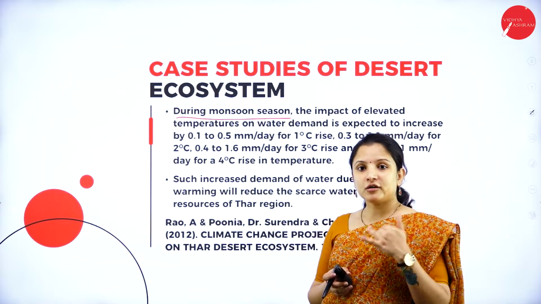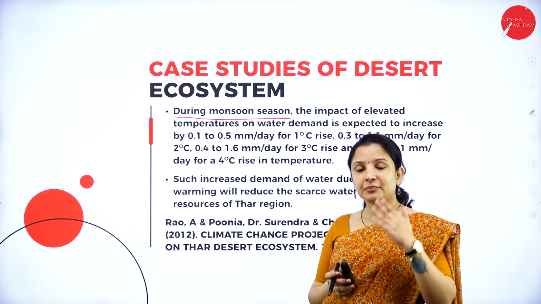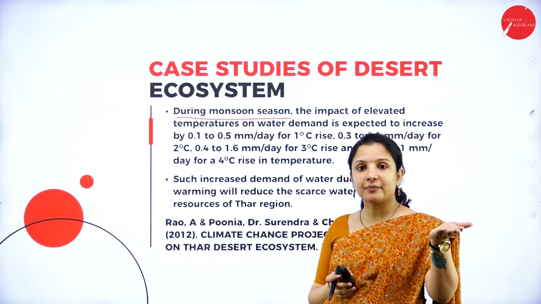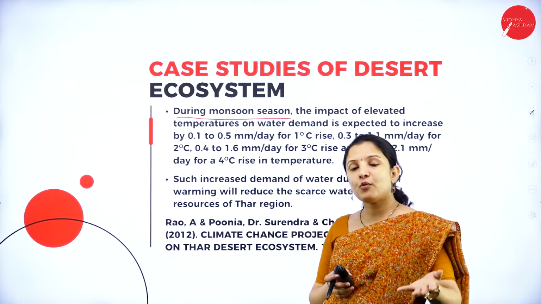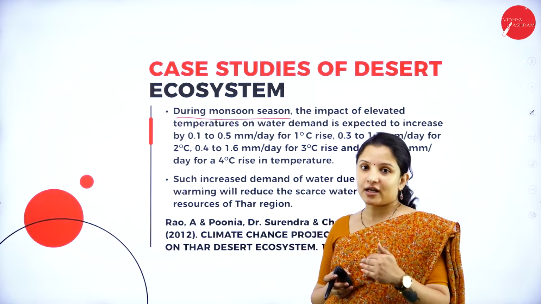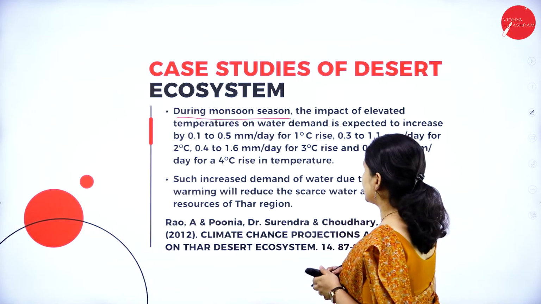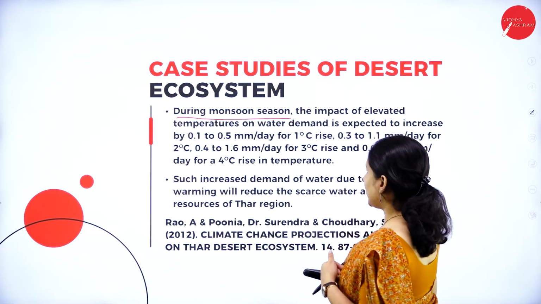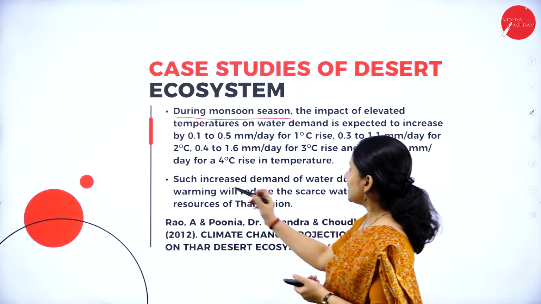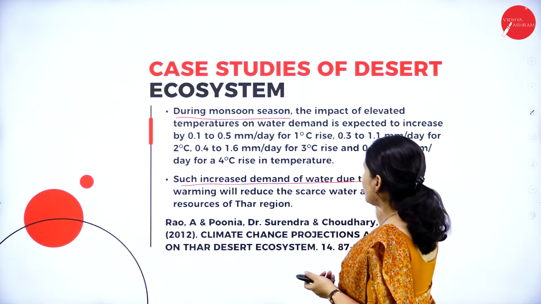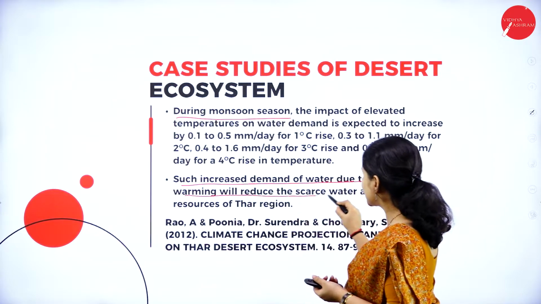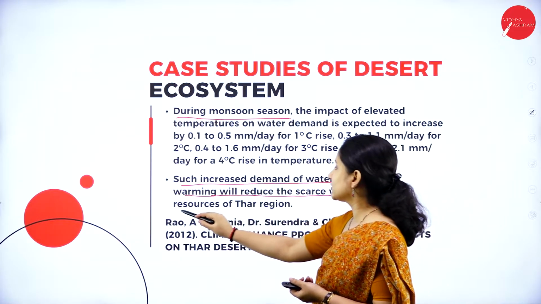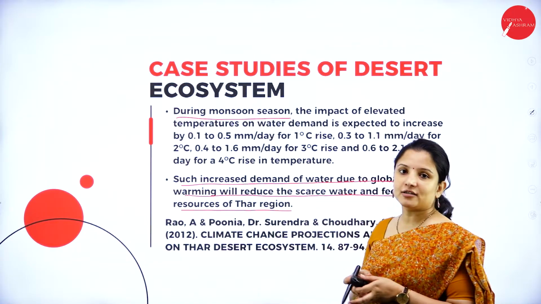As soon as the water falls on the ground, because of the increase in temperature, the water will very fast get evaporated. Therefore, there is no point of an increase in the annual rainfall. That is what happened in Rajasthan because of change in the climate. And such an increase in demand for water due to global warming will reduce the scarce water and feed resources of the Thar region. So that is what they said.